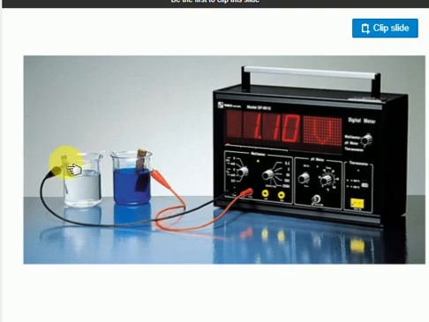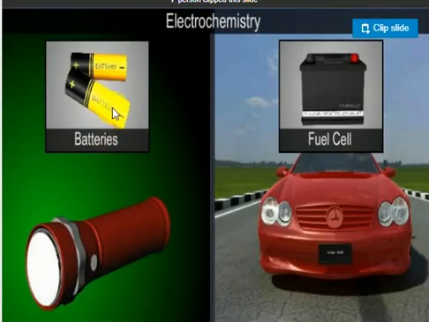Look at what happens here. Around the zinc electrode, negative charge is generated. Around the copper rod, positive charge is generated. This is called electrode potential. The potential difference is 1.1 volt only. This electrode potential gives an idea of how many volts of electricity will be produced by one battery. Different batteries are there, and their performance is different. This battery can produce more volts of charge, this one can produce less voltage. That's called electrode potential. You will get a very clear idea.